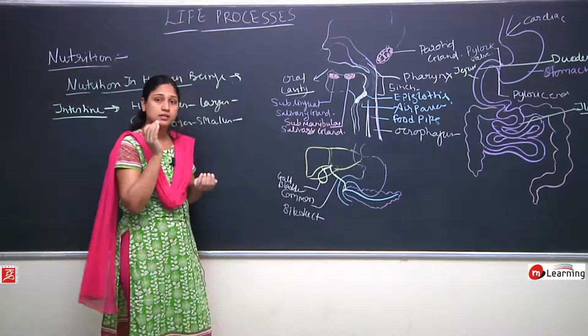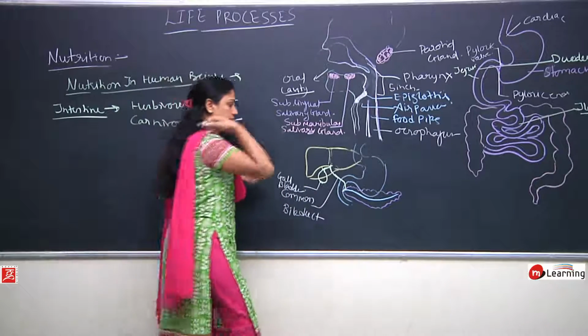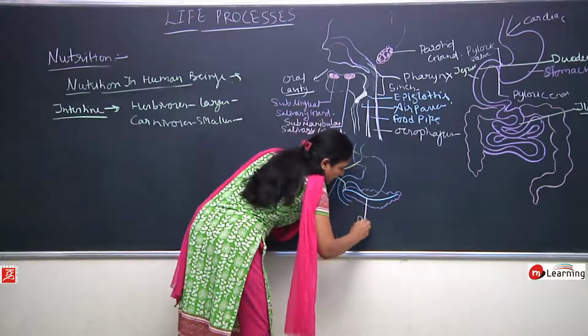Gallbladder secretes bile juices. Then this is the pancreatic duct.